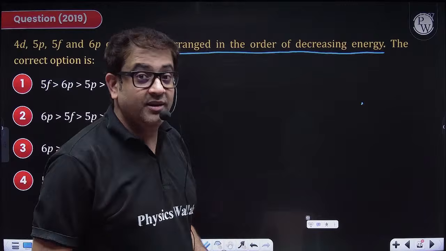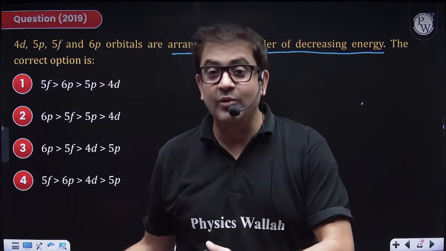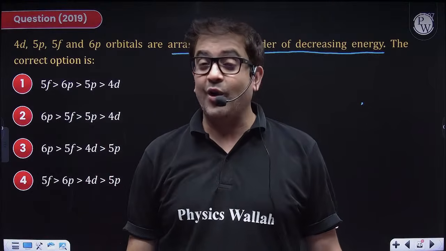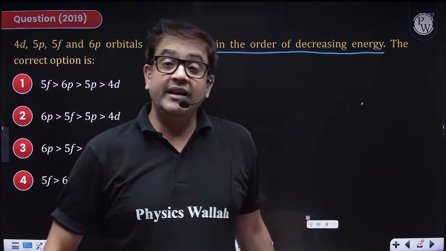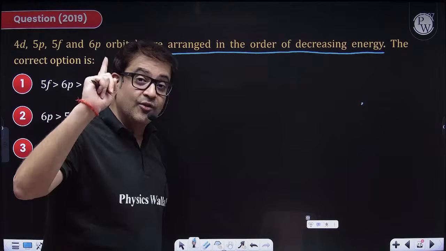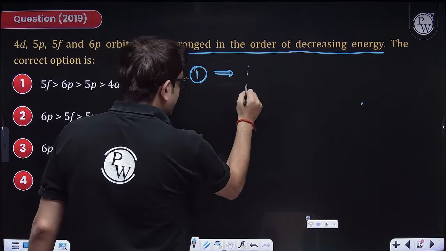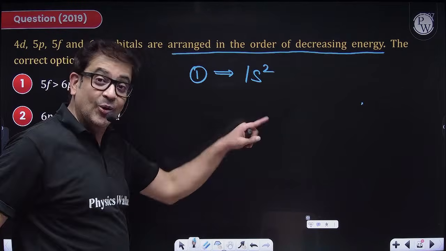Remember the periodic table? The electrons are also filled in accordance with the Aufbau rule, with the electronic configuration which the quantum model has given us. In a similar fashion, we fill elements in the periodic table also. So in the first period, what is filled? Sir, 1s2. That means 1s has the lowest energy.